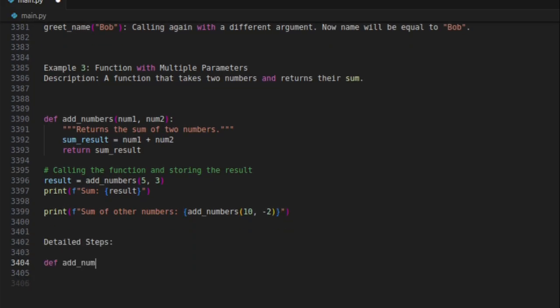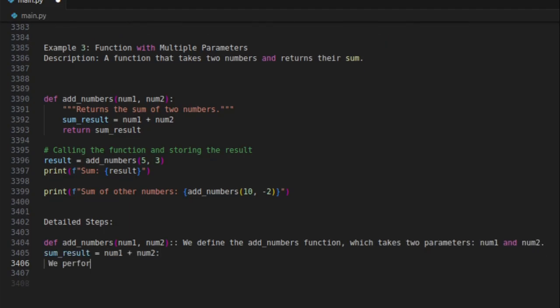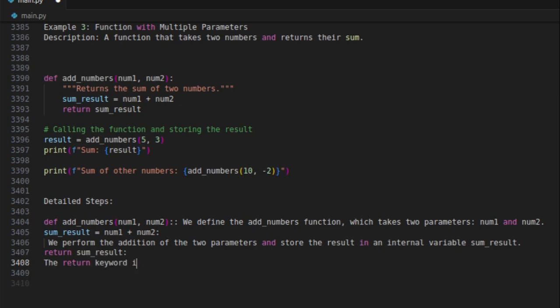Detailed steps. def add_numbers(number1, number2): we define the add_numbers function, which takes two parameters, number1 and number2. sum_result = number1 + number2: we perform the addition of the two parameters and store the result in an internal variable, sum_result. return sum_result: the return keyword indicates that the function should give back the sum_result value to where it was called.